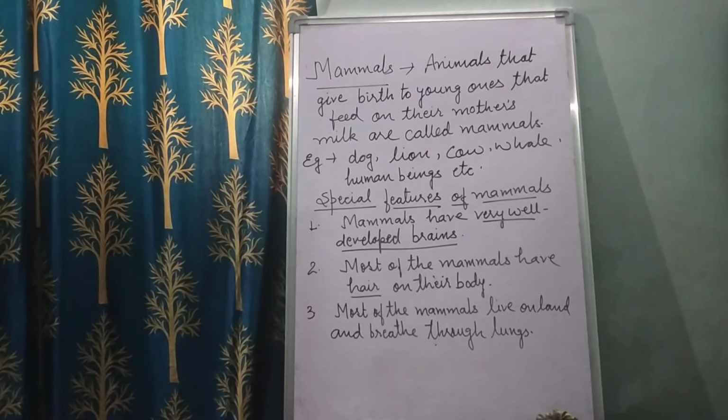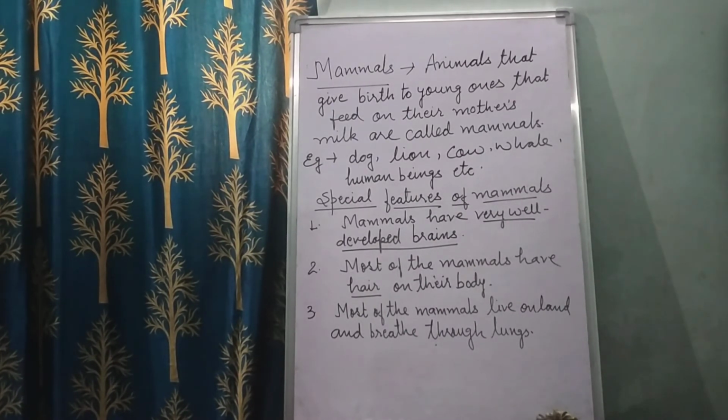Most of them build houses to protect their babies from enemies. They feed the babies their own milk, and they also clean them and keep them warm, like a mother taking care of us. Some mammals do the same things our mothers do for us.